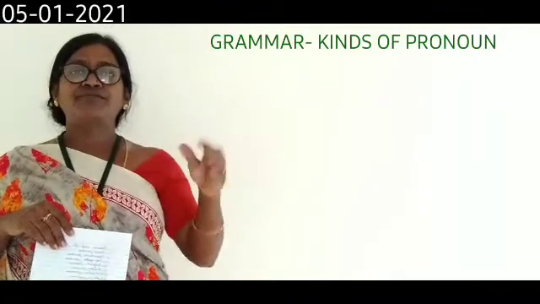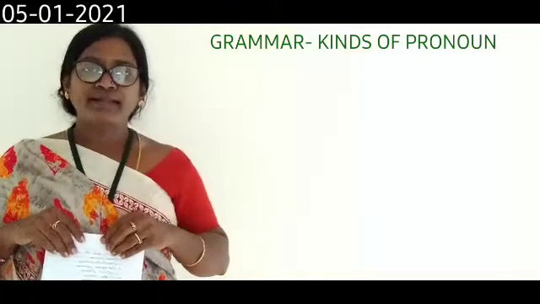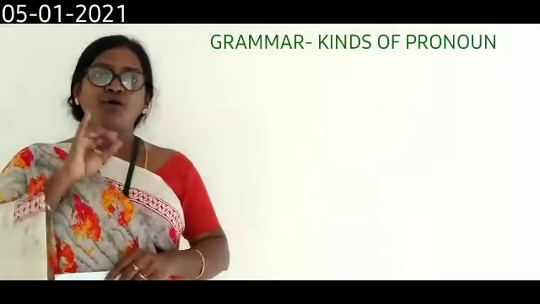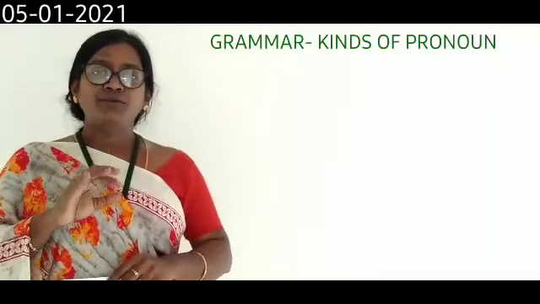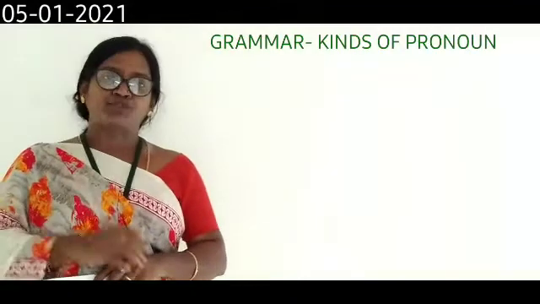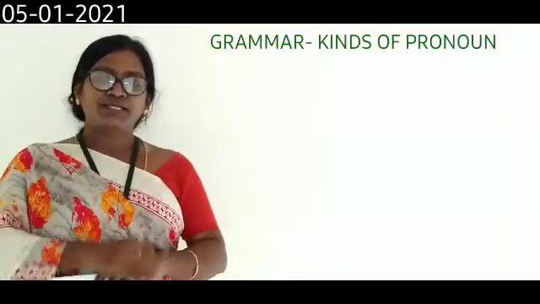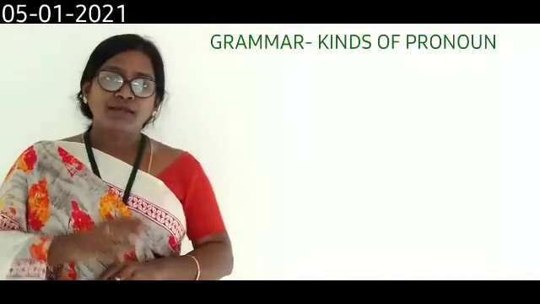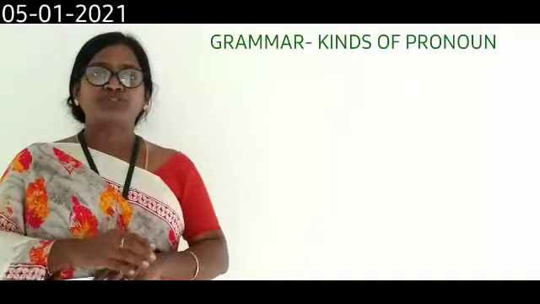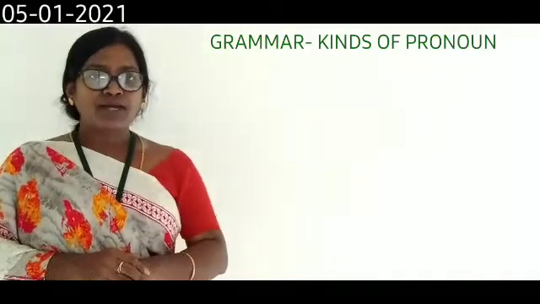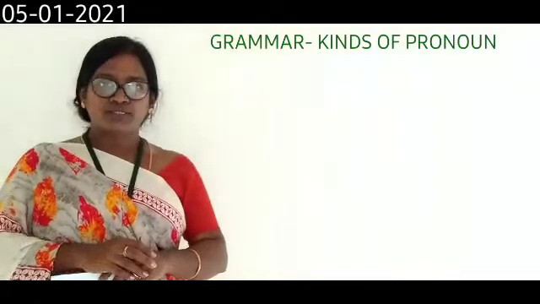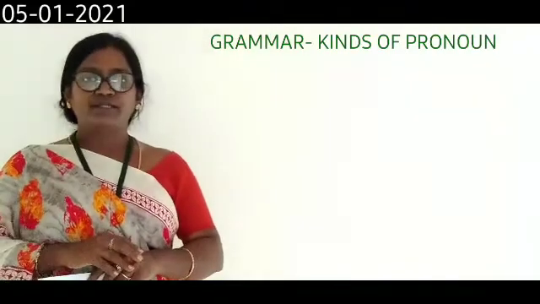Under nouns, we have 5 different types: proper noun, common noun, collective noun, material noun and abstract noun. If you are not very clear about these nouns, once again we will go with nouns.